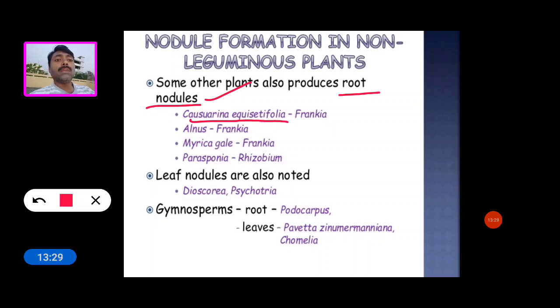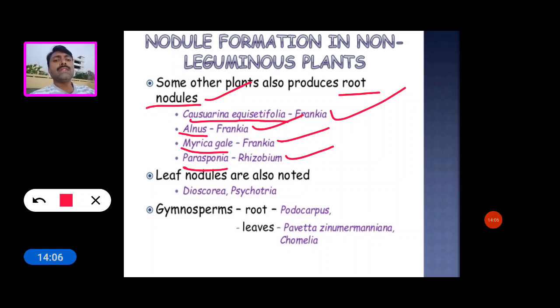It is a non-leguminous plant, and in that plant the bacterium is Frankia, which produces nodules. The next one is the Alnus plant, where Frankia also produces nodules. And Myrica gale produces root nodules; the bacterium is Frankia. And in Parasponia, Rhizobium bacteria produce root nodules.